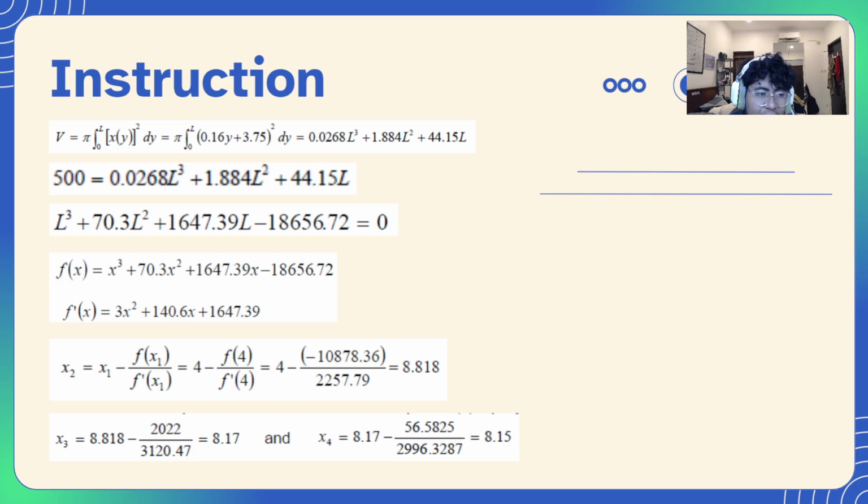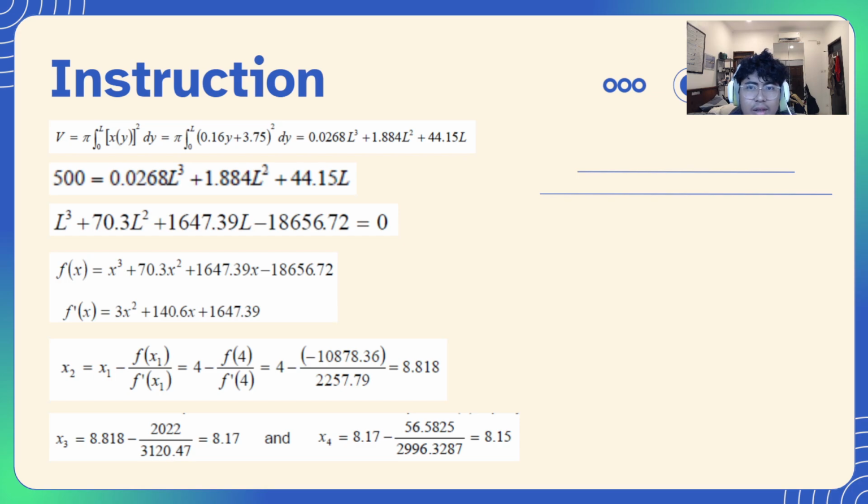So we put in that 500 equals what we got previously, and we shuffle things around to make the right side of the equation zero. So the equation becomes L cubed plus 70.3 L squared plus 1647.39 L minus 18,656.72. After we get that, we need to change it in terms of x. So we change the L into x and we find the first derivative. Why do we need to find the first derivative? It's because in doing the Newton-Raphson method, we use the first derivative.